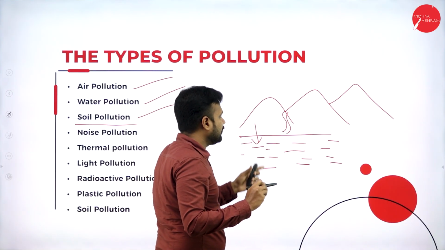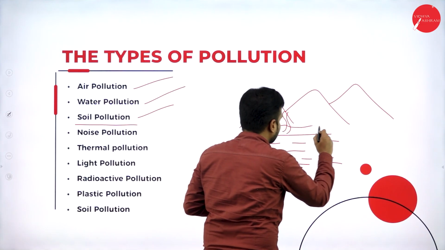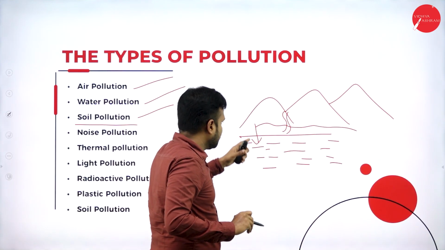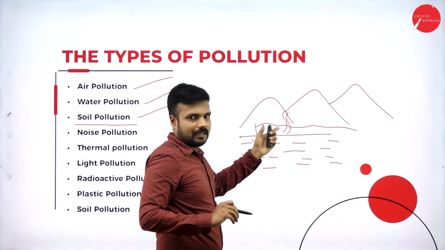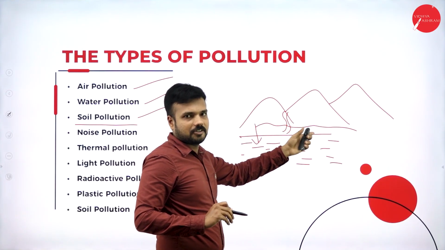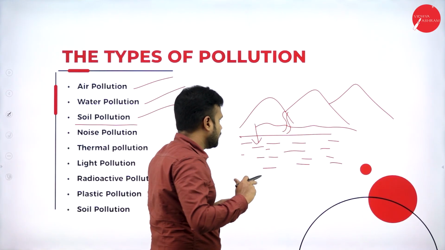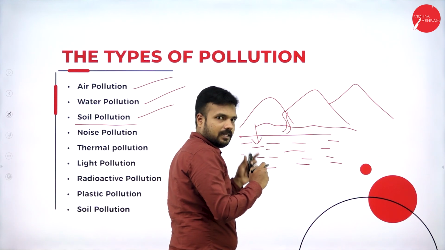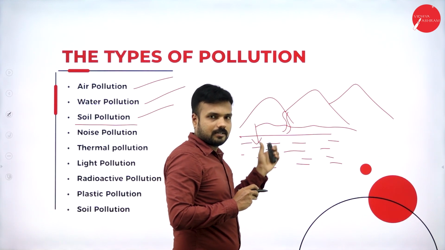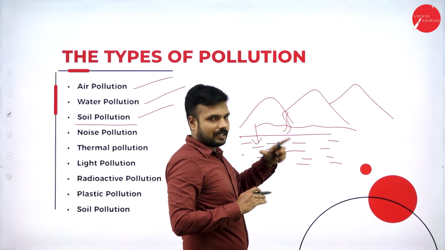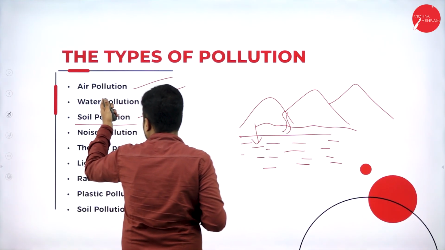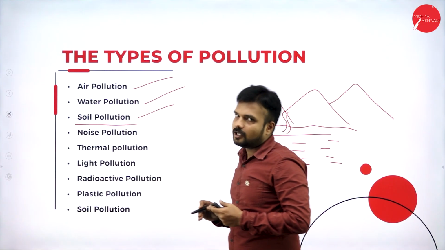When the water gets polluted, the surrounding land also gets polluted. So air pollution causes water pollution. From the water pollution, all the complete land, meaning soil pollution, happens. So let me take, okay, water gets polluted. From the water, land gets polluted and also the air gets polluted. Hence, I can say three things are interlinked with each other, that is air pollution, water pollution and soil pollution.